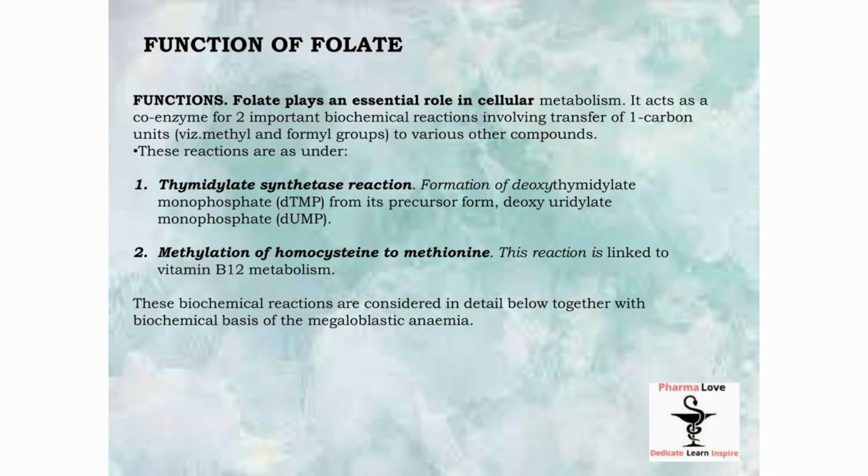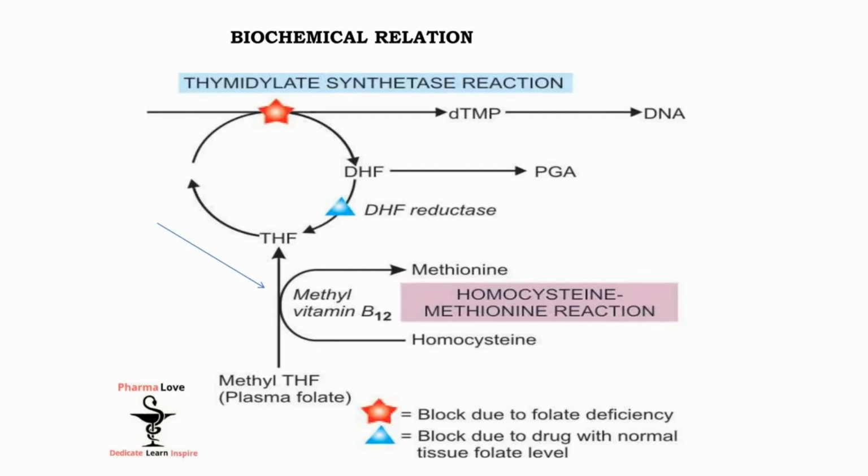Biochemical relation. From this image we can easily understand that methyl THF, that is plasma folate, will get converted into THF, that is active form, which then converts DUMP to DTMP, which is responsible for DNA synthesis. So with the help of vitamin B12, that plasma folate converts into THF. So if one of these is deficient, the reaction of both will get impaired. Also, homocysteine gets converted into methionine with the help of vitamin B12 and also methyl THF. So both are interrelated. Both are important for each other's reaction to get completed.